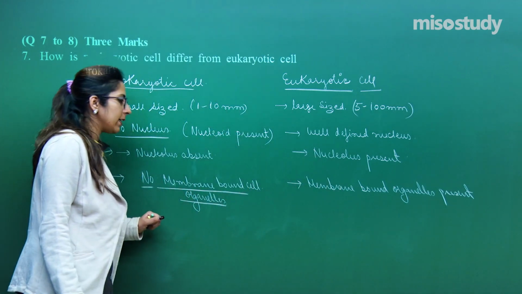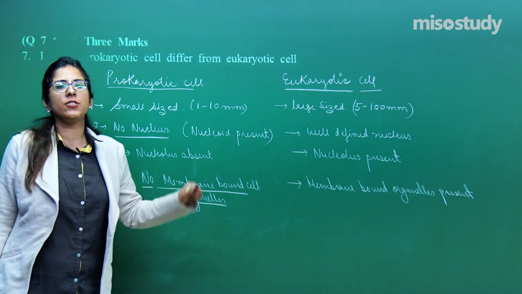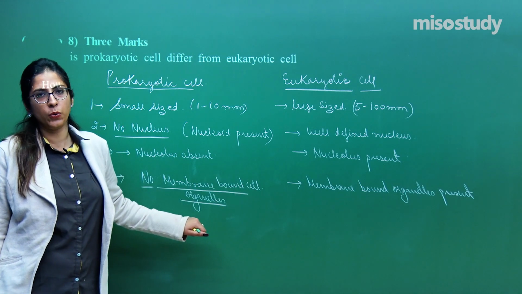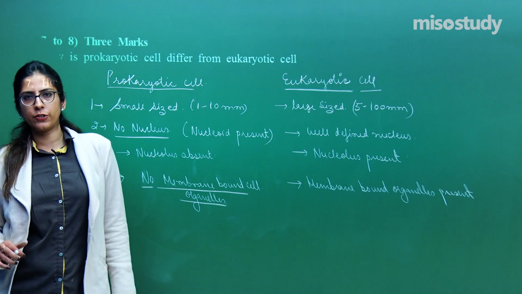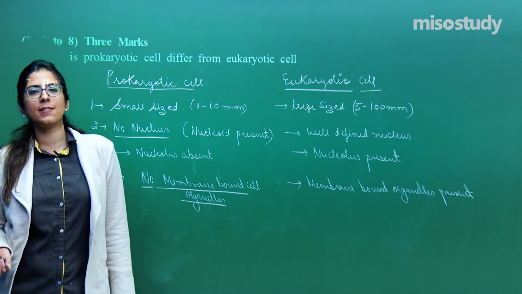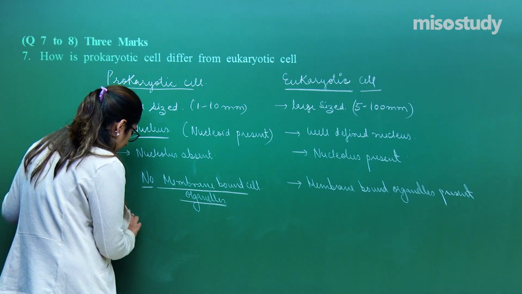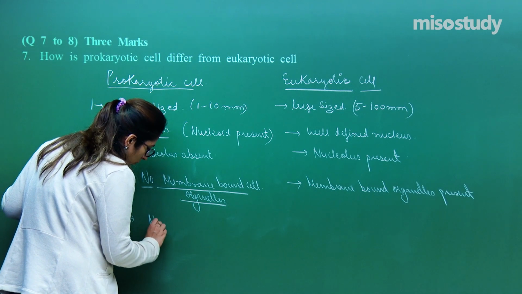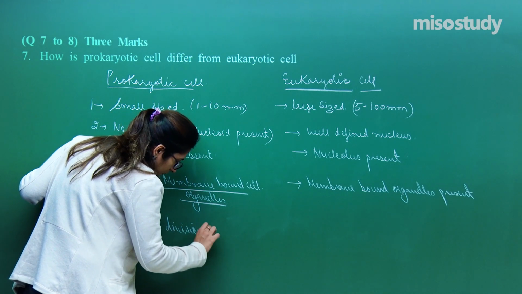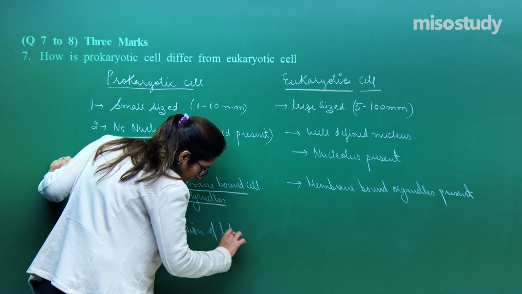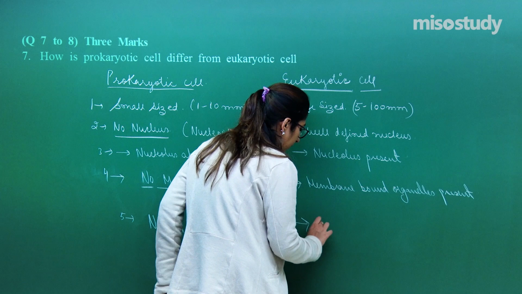Now, in the prokaryotic cell, no division of labor is seen. Everything, whether it is related to digestion or respiration, is done by the cell only. Whereas in the eukaryotic cell, they have a separate organelle for each different function. For digestion, separate organelles are there. For respiration, separate organelles are there. Or you can write that in this case, no division of labor. Right? In the eukaryotic cell, a division of labor is seen.